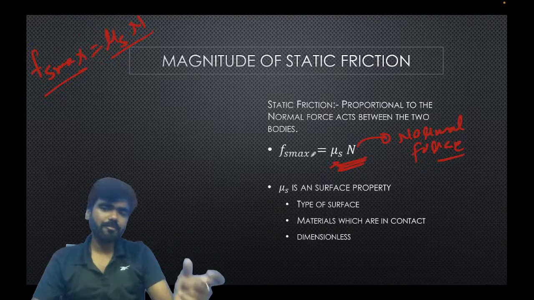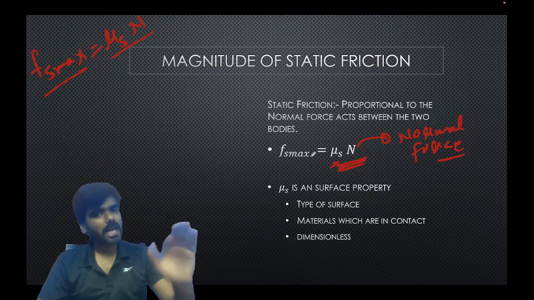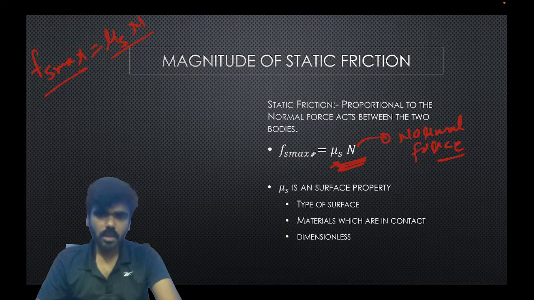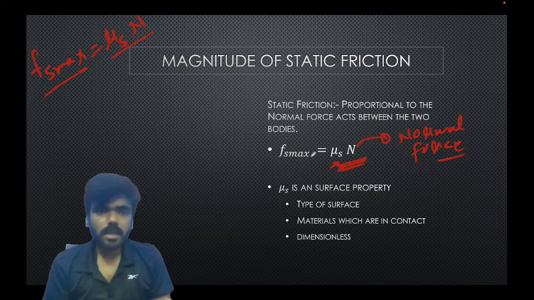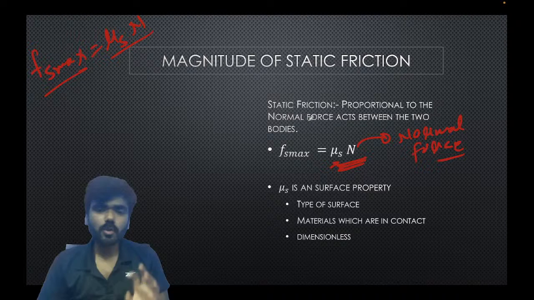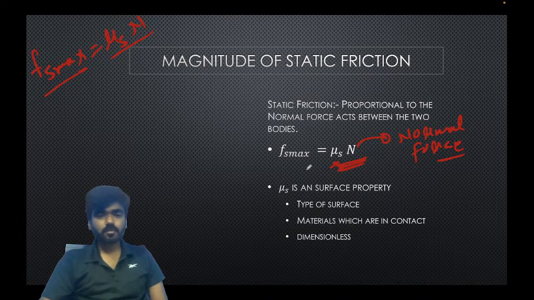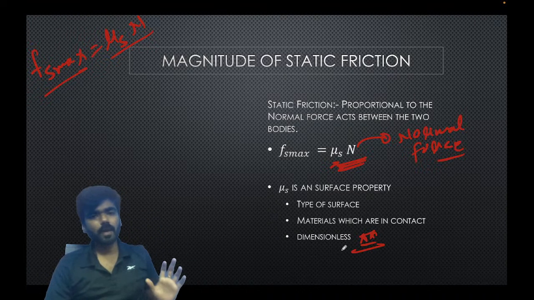The dependency of mu s is the same as in the case of mu k. It depends upon the type of surfaces, rough or smooth, and the materials in contact, like wood, concrete, steel, steel, right? Mu s depends on these things. And again, mu s is a dimensionless quantity, very important. It's a dimensionless quantity, a pure magnitude value.